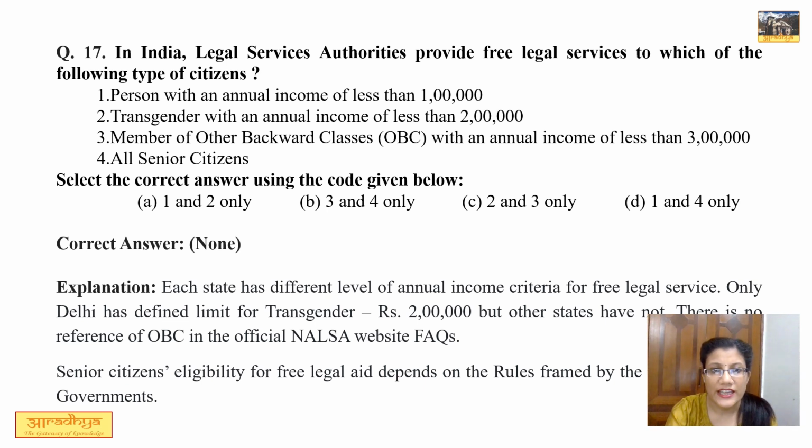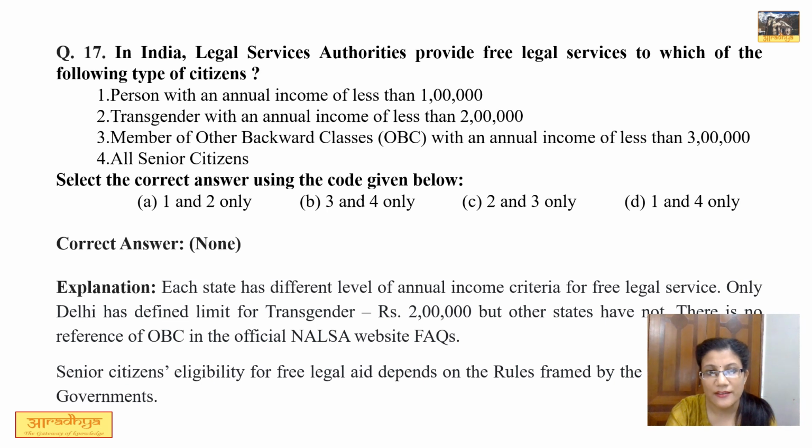The first option says person with an annual income of less than 1 lakh. Now, each state has different level of annual income criteria for free legal service. So, first statement is not correct. Second statement says transgender with an annual income of less than 2 lakh. Now, only Delhi has defined the limit for transgender, not all the states. So, second statement is also not correct in that regard.